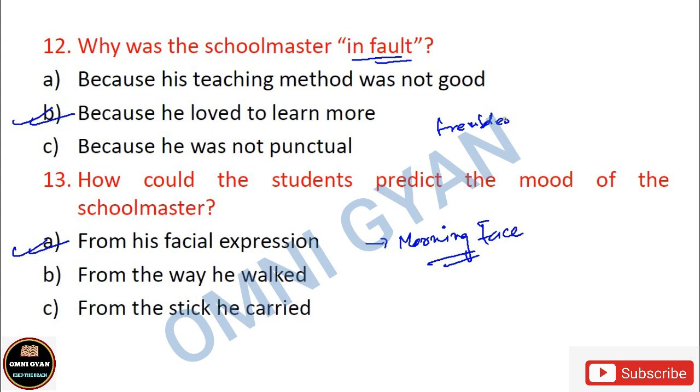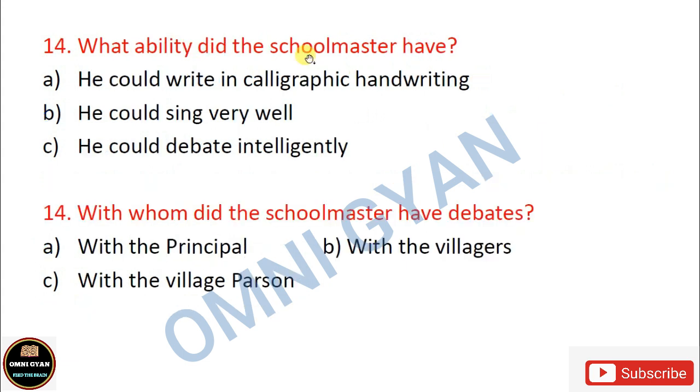Tremblers, if we say, who are the tremblers? They are the students. And boding means to predict, right? So these students could predict the mood of the schoolmaster from his morning face. That means from his facial expression, right? This is the correct answer. So 12 is B and 13 is A. Okay, so let's move on.